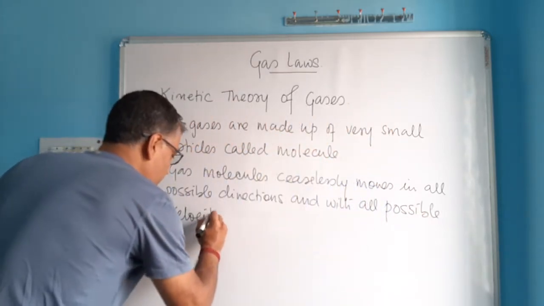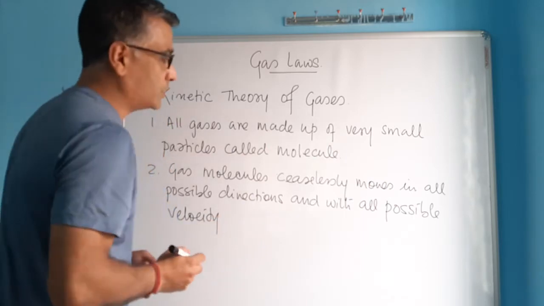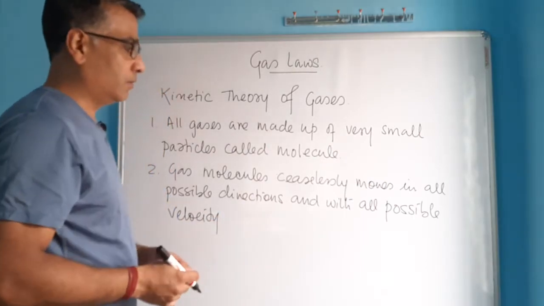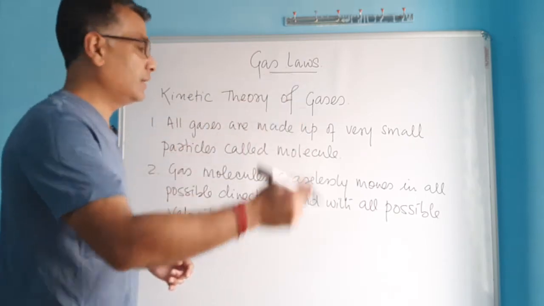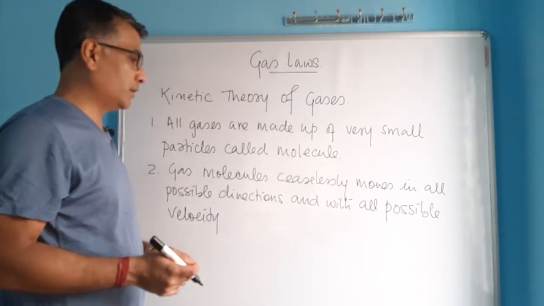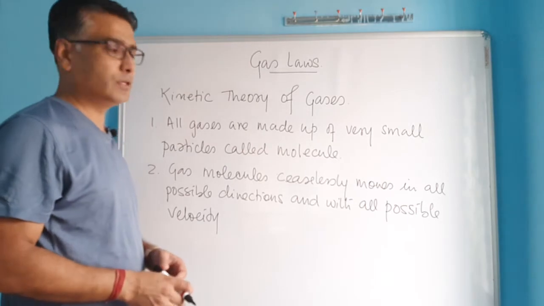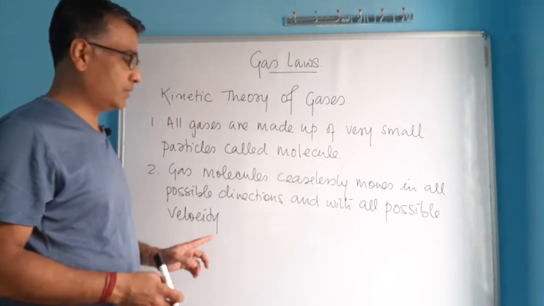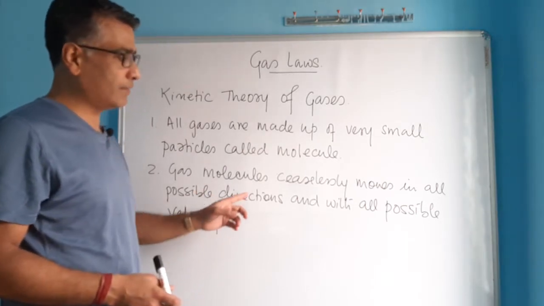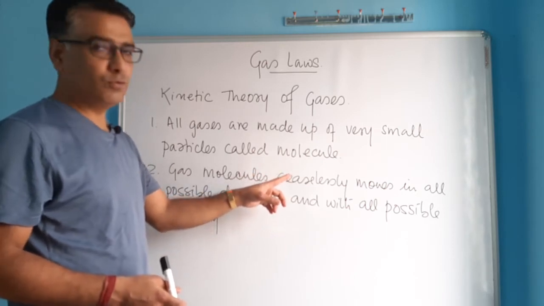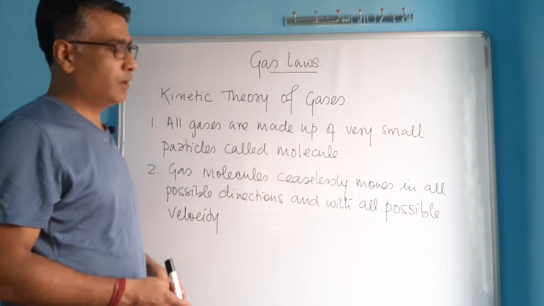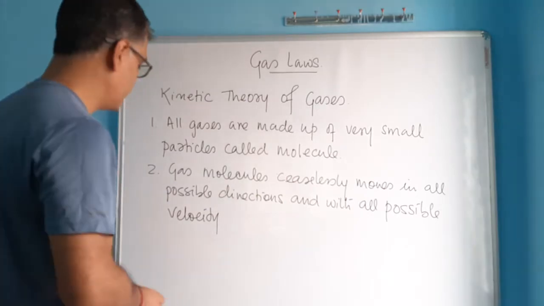They not only move in different directions, but their velocities are also different. Some gas molecules may be moving slowly, sluggishly, whereas some other gas molecules are moving with a tremendously high velocity. So they have different velocities and they are moving in different directions, and their motion is constant. They never cease to move, so that means they never stop.